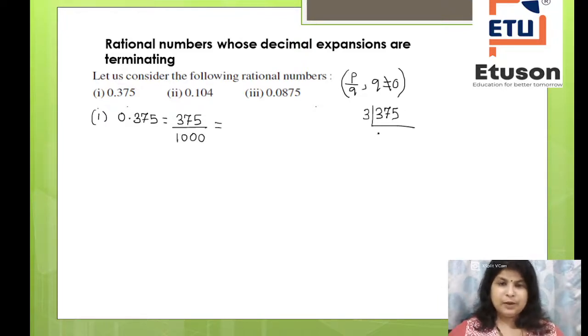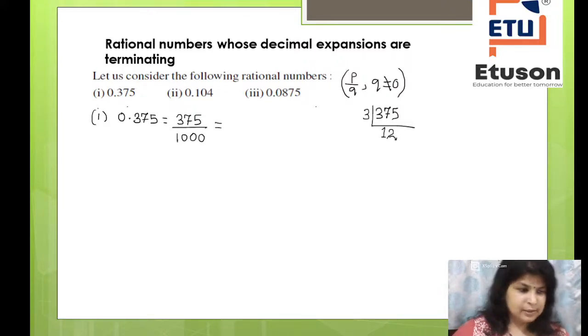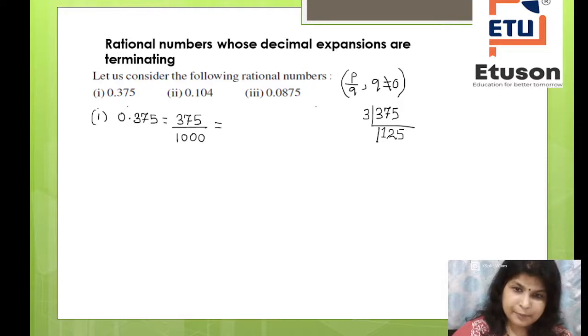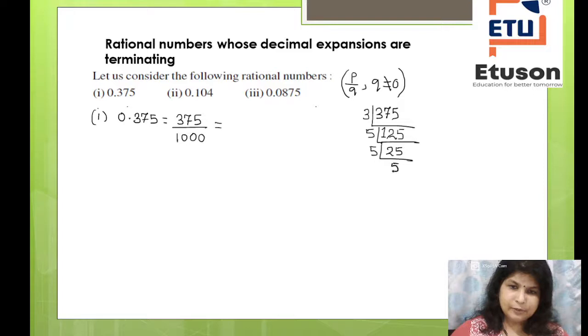You divide by 3 and you get 125. Correct or not? Then take 5 and you get 25, then take 5 and you get 5.